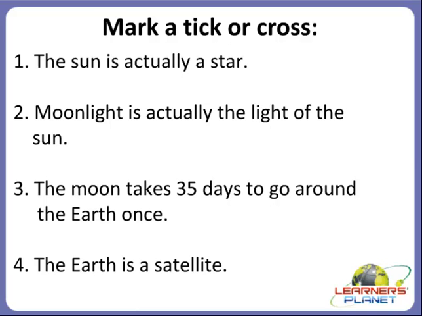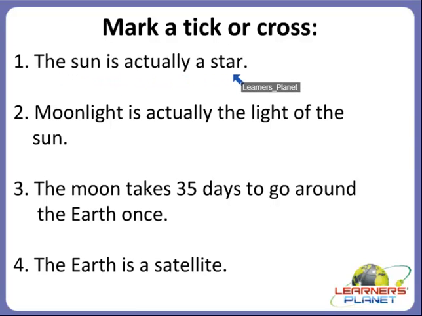Alright. Now, we will move on to the next activity. That is, mark a tick or cross. Okay, children. So read carefully. Read all the sentences carefully and guess whether the sentence is right or wrong. So we will mark a tick for the right sentence and cross for the wrong sentence. Alright? So we will start with the first one.